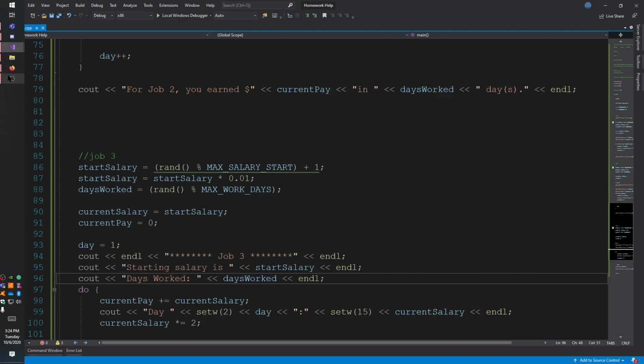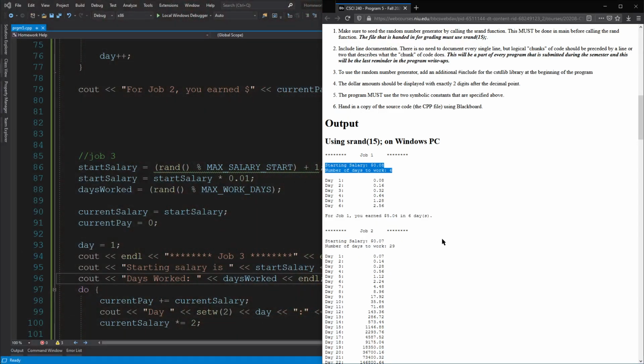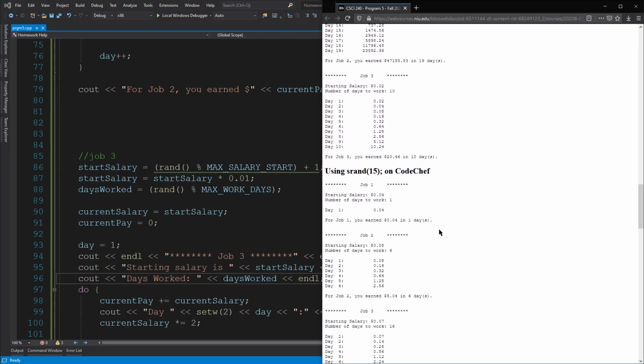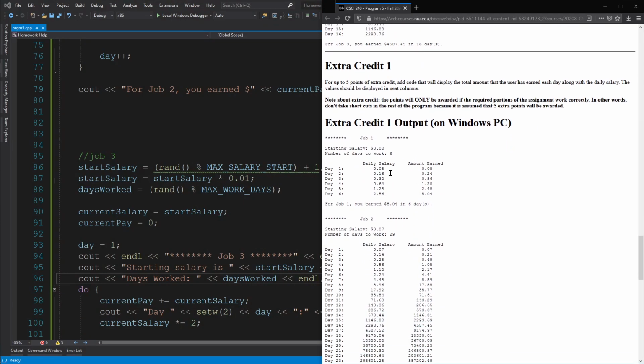I'm also going to go through and show you how to do the extra credit as well. So let's start with extra credit 1. For up to 5 points extra credit, add code that will display the total number that the user has earned each day along with the daily salary. The values should be displayed in neat columns.